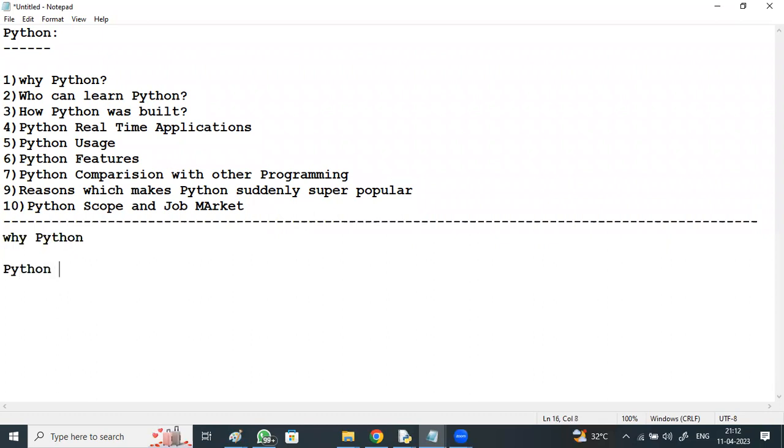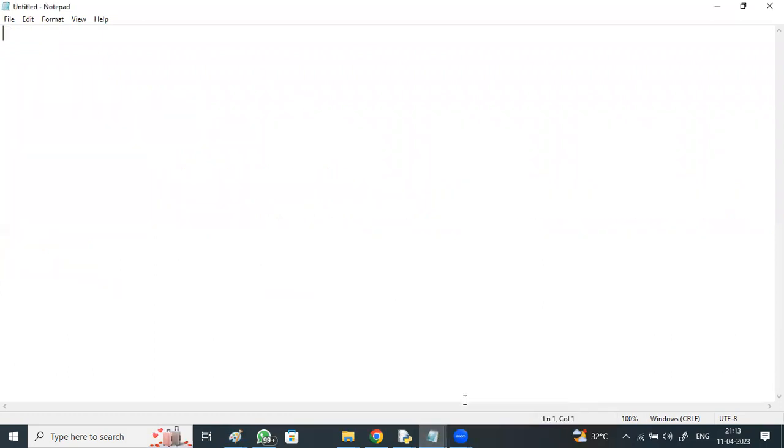Python is a general purpose programming language. It's general purpose means, if you heard, before Python there were some programming languages like Pascal, Fortran, COBOL.